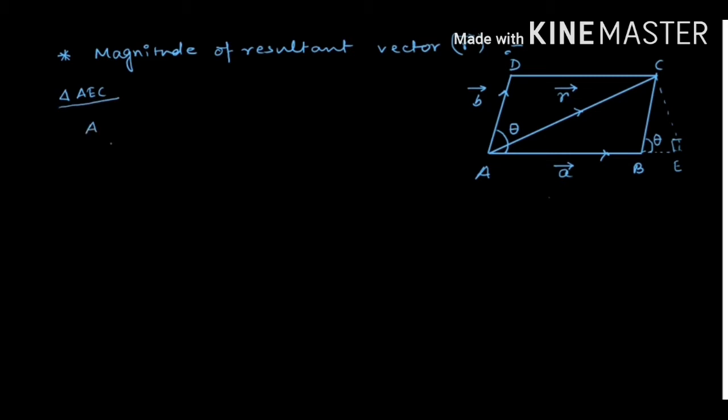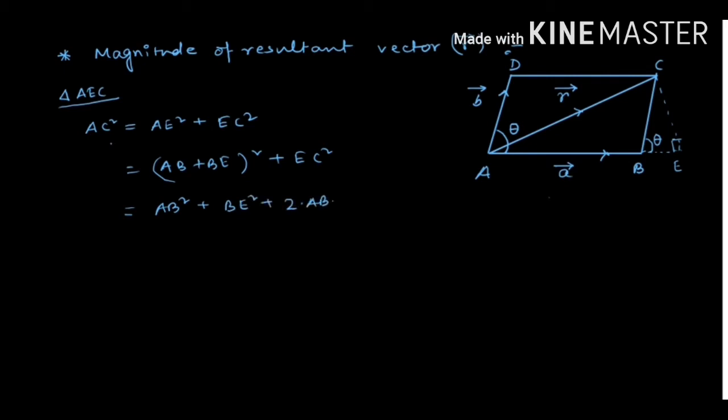It is a right angle triangle, and for this triangle you can write AC square equals AE square plus EC square. Now AE square can also be written as (AB plus BE) square, so it is (AB plus BE) square plus EC square. Using the formula of (A plus B) whole square, it is A square plus B square plus 2AB, that is AB square plus BE square plus 2 into AB into BE plus EC square.